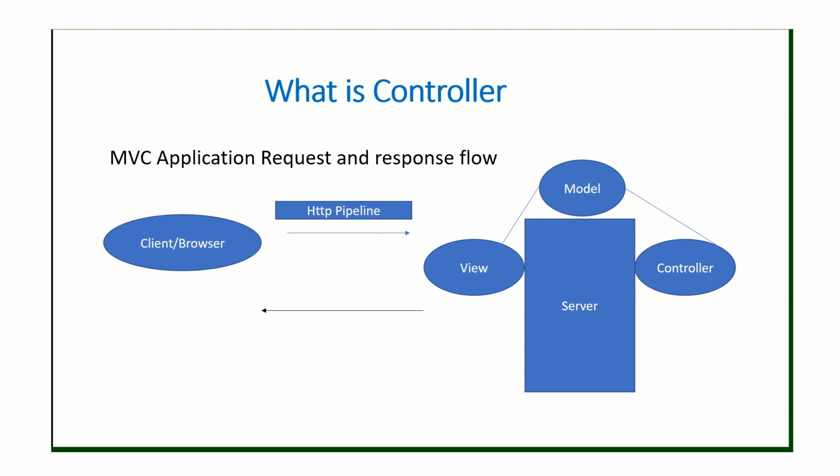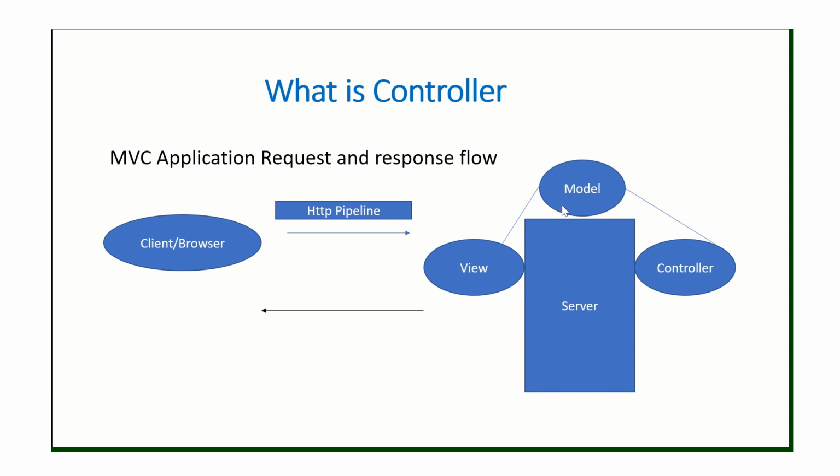Suppose we have a browser, right? Any user or client hits our URL, and this is the server. On that server we have hosted our MVC application. So first the request is hit by the user and goes to the HTTP pipeline, right?